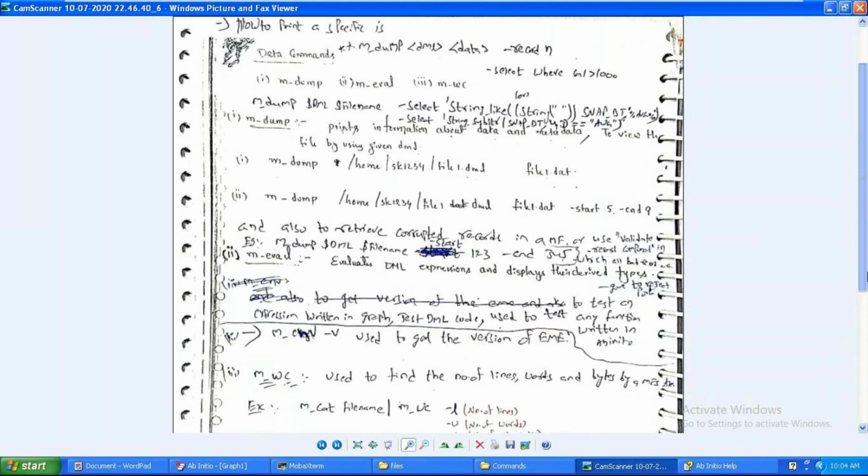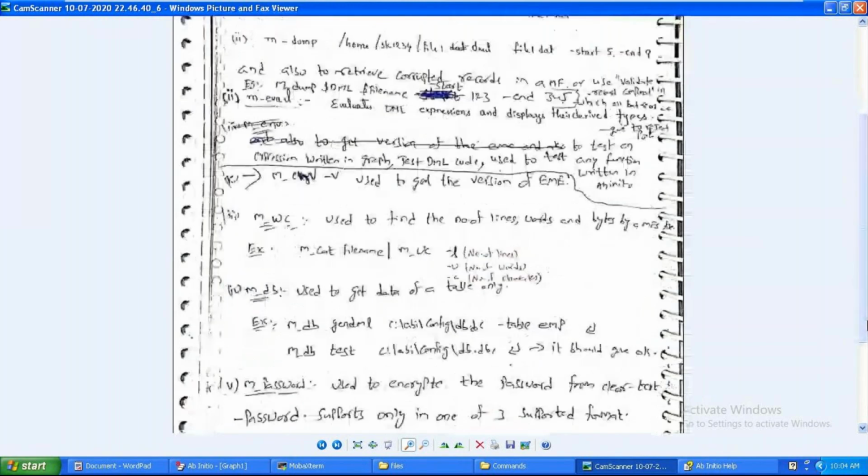WC command, what is the WC command? It is used to view the number of lines, number of words, and number of characters in a file. So if you want to see that, use m_wc -l file name. It provides the number of lines in a file, -w the number of words in a file, -c the number of characters in a file, right? In this way.